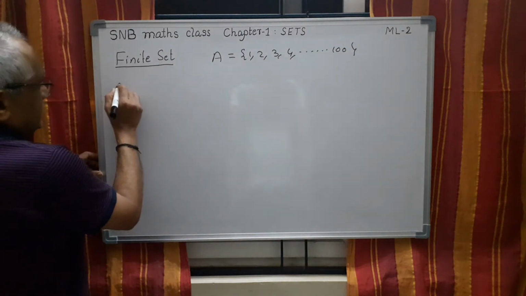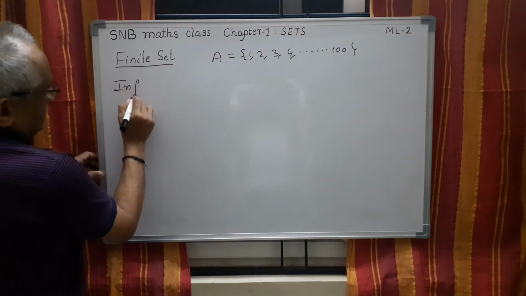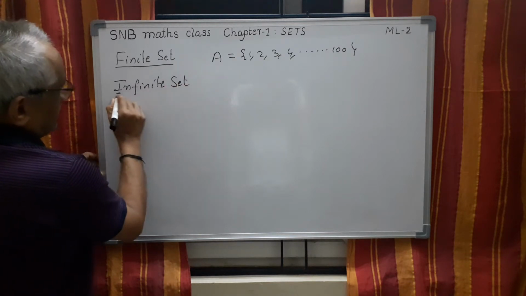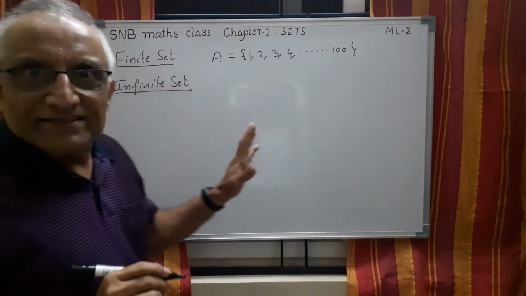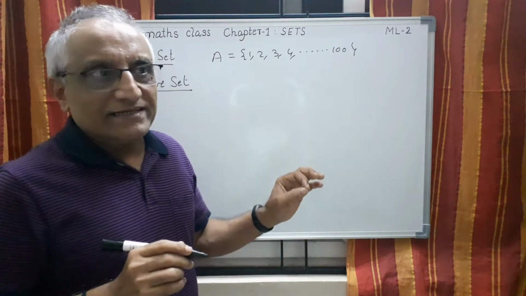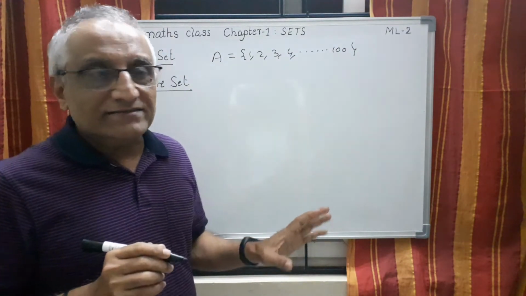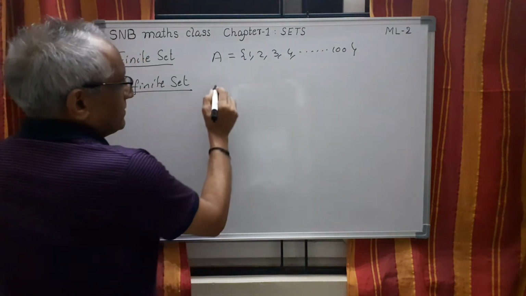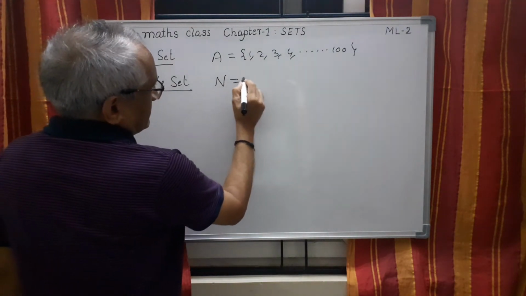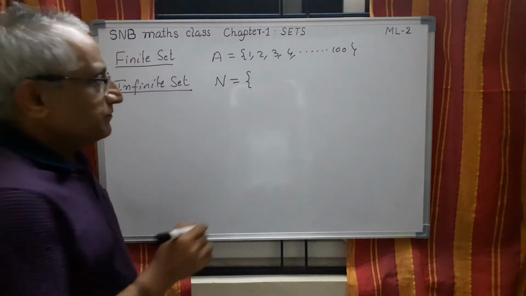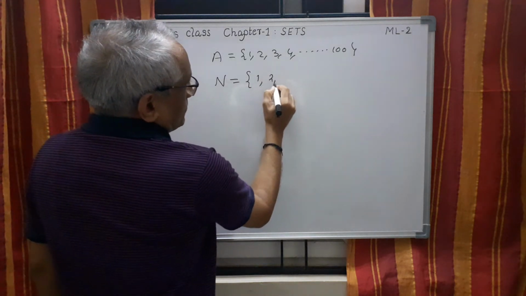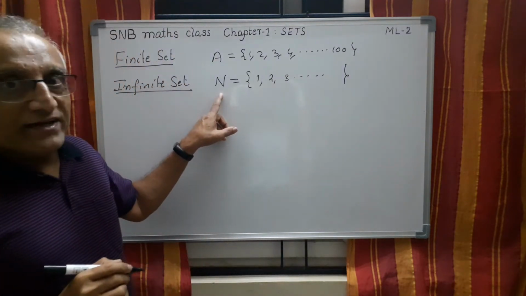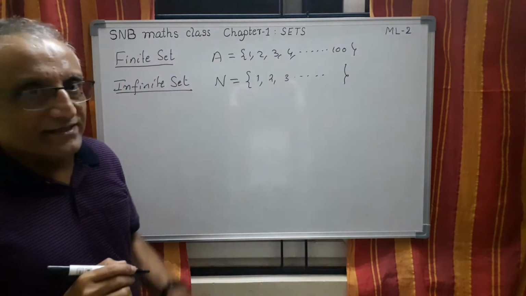Then the next one is infinite set. So here also the definition is very simple. If a set contains infinitely many elements, that set is called an infinite set. For example, we have already studied the set of naturals: 1, then 2, then 3, etc. So this is an infinite set because there is no end here.